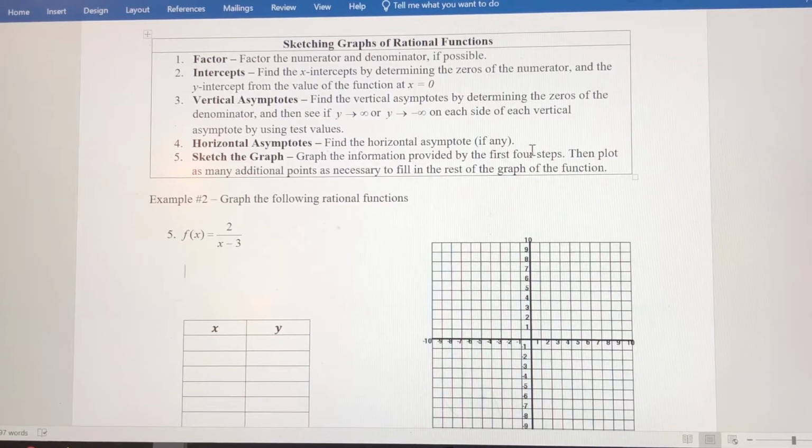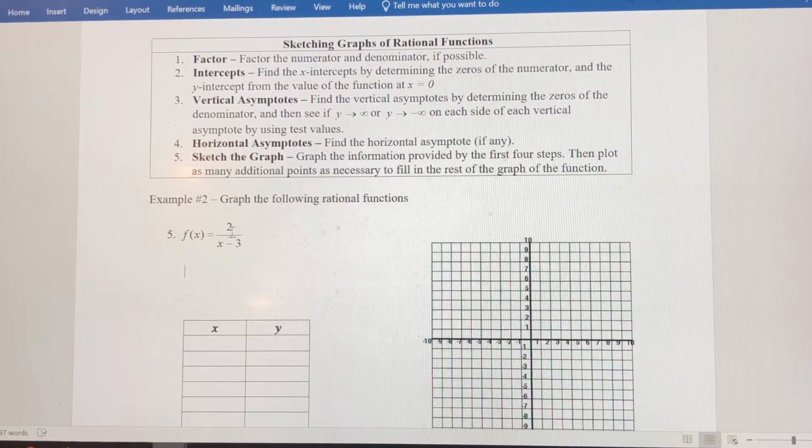In this video, we're going to graph rational functions. There's a series of steps you want to go through when you're graphing these functions. It's a kind of time-consuming and tedious process, but it's something we've got to be able to do. So the first thing you want to do is factor.